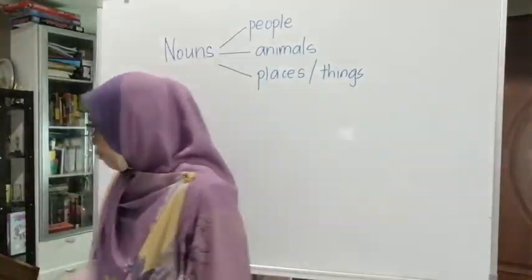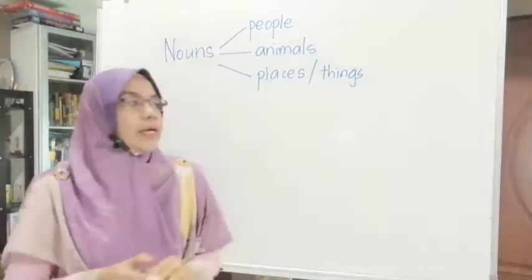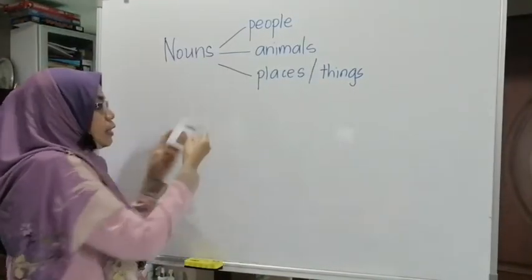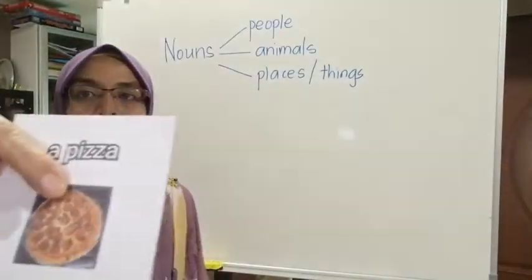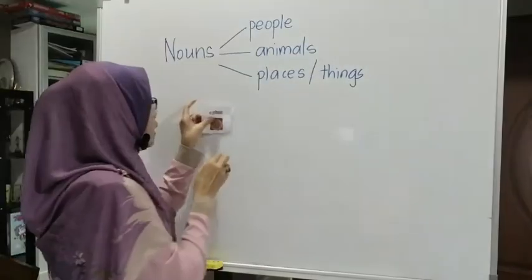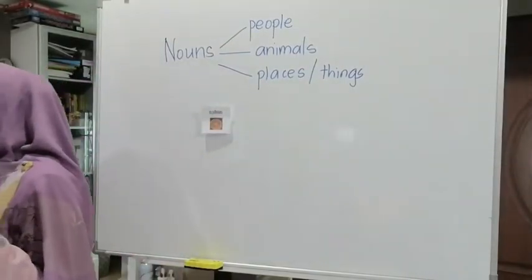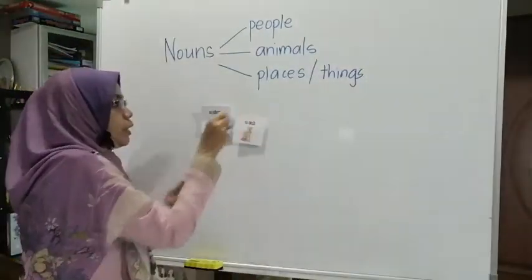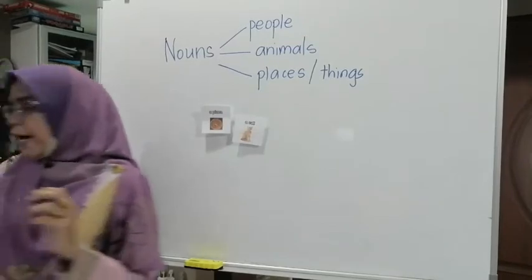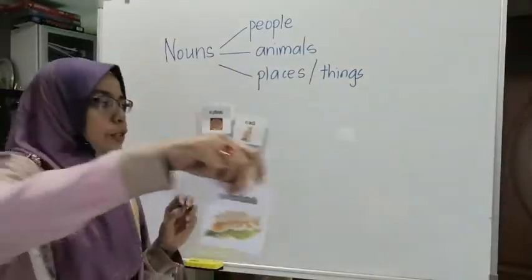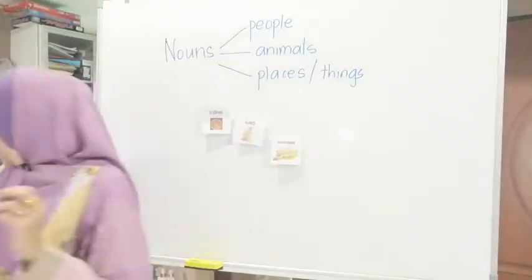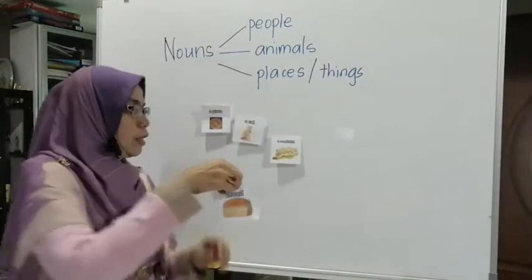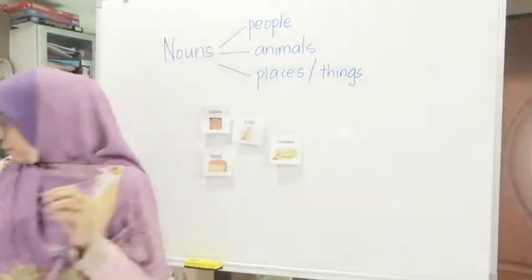Alright, so I have a few examples here. A pizza. As you can see, a pizza. It is a noun. And you have a cat. It is also a noun. You have a sandwich. It is also a noun. We have bread. It is also a noun.